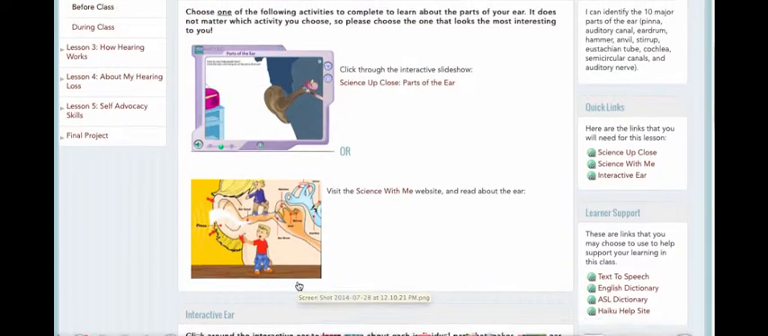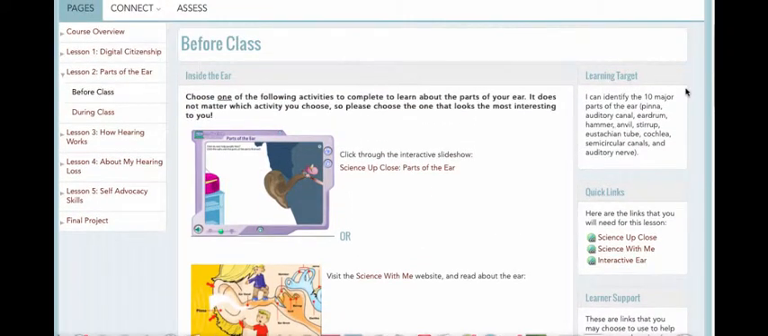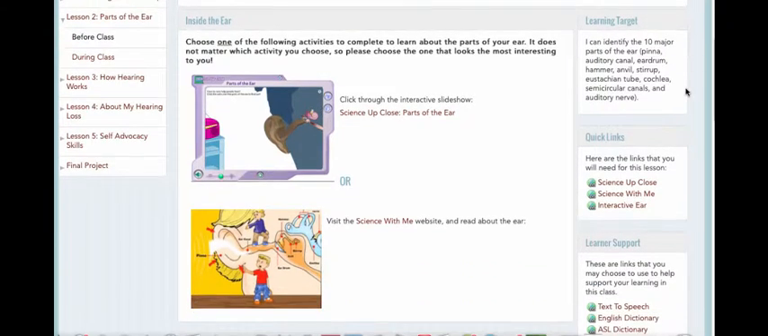Also, on the right-hand side, you'll notice that there are some things that are going to be on each page. The first one is the learning target, so you will always know what it is you're trying to accomplish within the module. The next one is the quick links. Those are links to anything that you might need within the lesson. So it's just another quick way to get to those other websites you might need to use for this lesson.